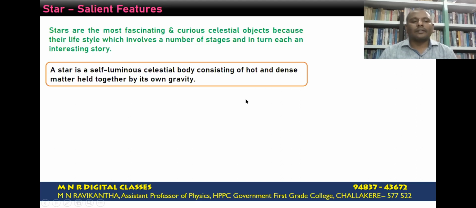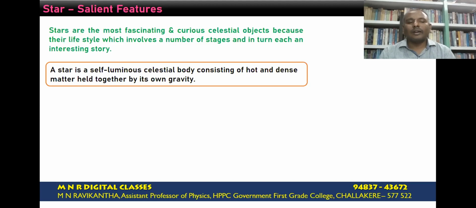Now, what is a star? A star is a self-luminous celestial body consisting of hot, dense matter held together by its own gravity. When the gravitational force is strong enough, the interstellar matter condenses to take a definite shape and size with hot, dense matter, and starts emitting energy due to thermonuclear fusion reactions.